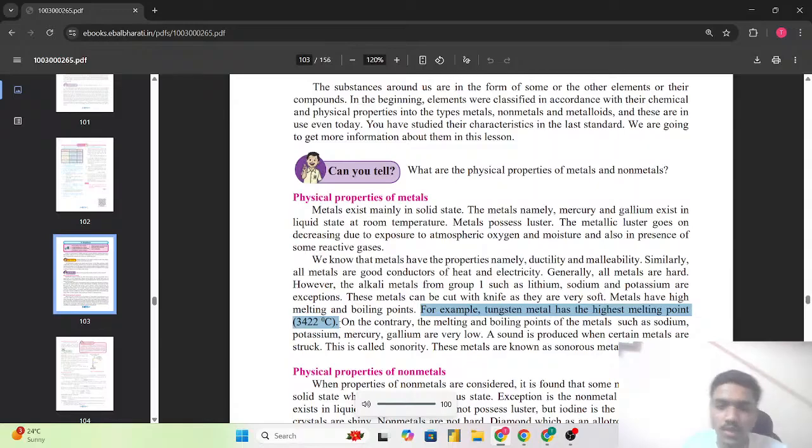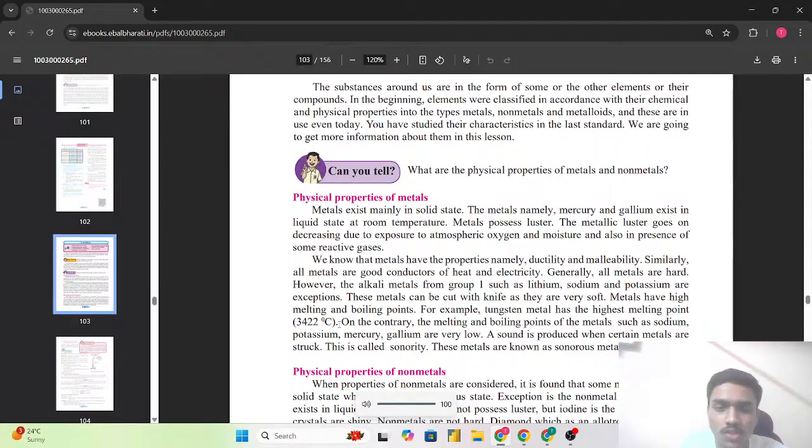On the contrary, the melting and boiling points of metals such as sodium, potassium, mercury and gallium are very low. Again, here there is an exception: the melting and boiling points of metals such as sodium, potassium, mercury and gallium are low.